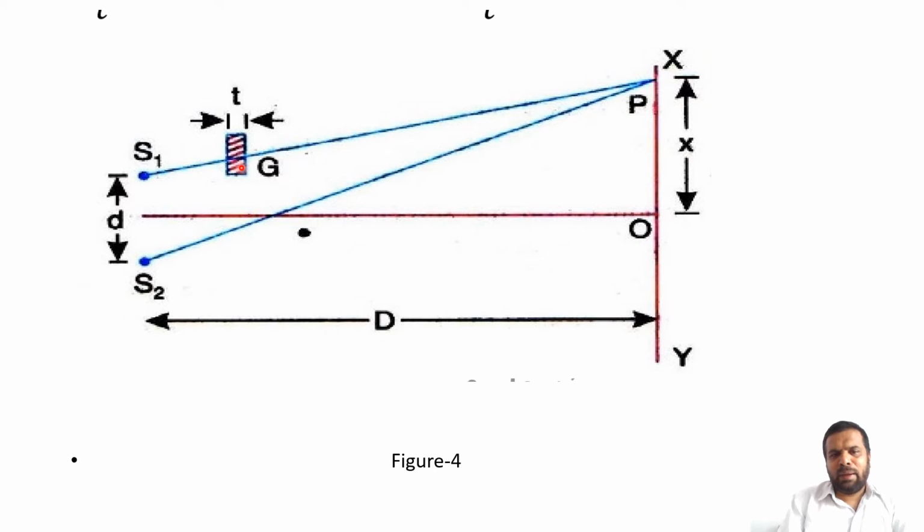When a glass sheet of thickness t is introduced in the path of one of the beams, the central bright fringe from O is shifted to the point P. Capital D is the distance from the slit to the screen, small d is the distance between the two virtual sources, and x is the distance by which the central bright fringe shifts from O to P.